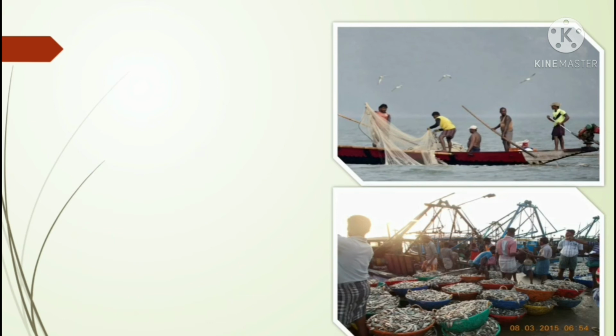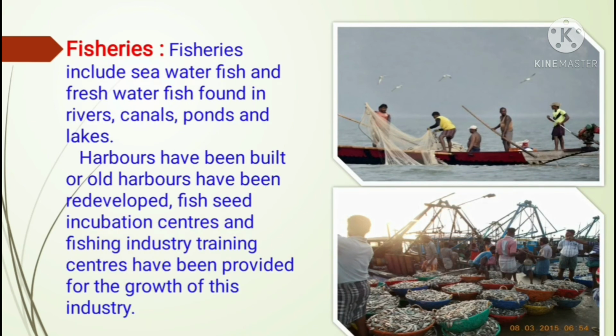Next is the fisheries. Fisheries include sea water fish and freshwater fish found in rivers, canals, ponds and lakes. Now students, fishes are found in different water bodies like sea water fish and then freshwater fishes, and they are found in rivers, then canals, ponds, lakes.